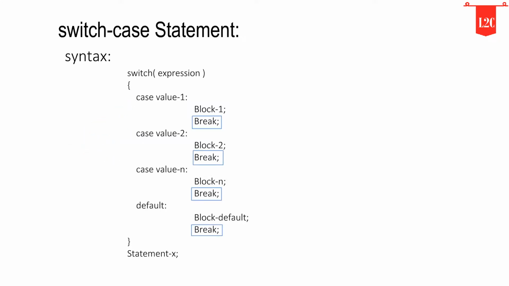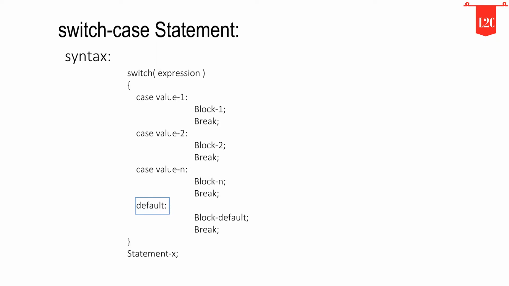The break keyword in each case indicates the end of a particular case. If we do not put the break in each case, then even though the specific case is executed, the switch in C will continue to execute all the cases until the end is reached. This should not happen. Hence we always have to put the break keyword in each case. Break will terminate the case once it is executed, and the control will fall out of the switch.